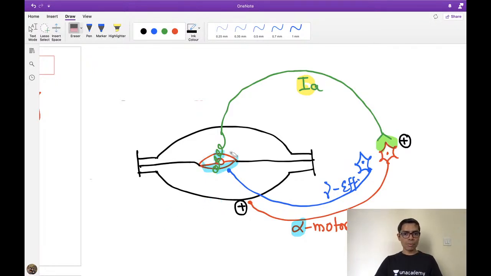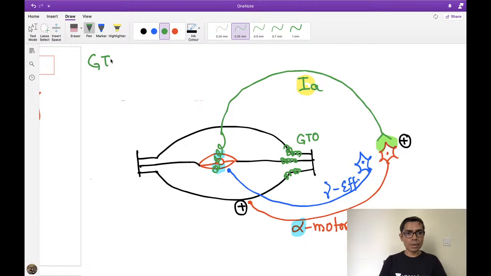Now there is a receptor present at the level of the tendomuscular junction. So if the question is where the Golgi tendon organ is located, note down, it is not within the tendon. Golgi tendon organ, in most cases, is located in the tendomuscular junction.